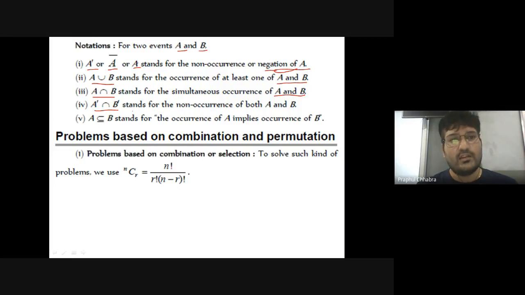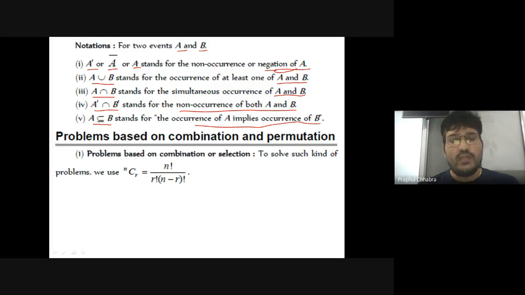Neither A nor B. So non-occurrence of both A and B, or we can say neither A nor B. A is a subset of B stands for the occurrence of A implies the occurrence of B. Absolutely. The occurrence of A implies the occurrence of B. Got it?